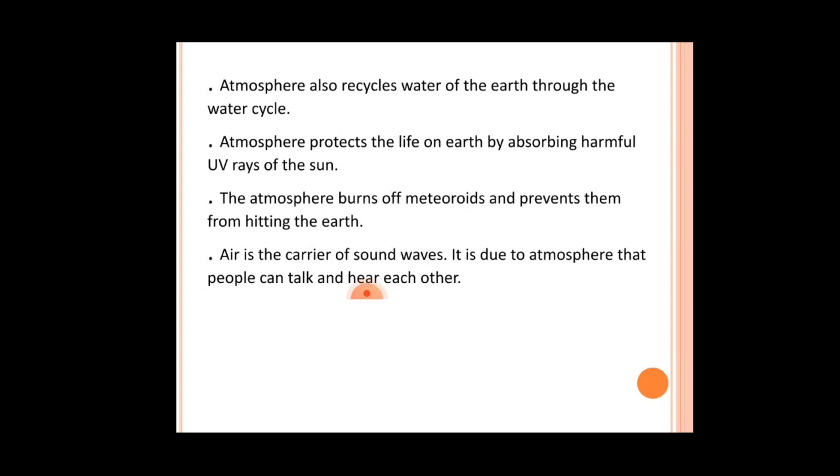Air is one of the major components for carrier of sound waves. It is because of atmosphere only we can hear, and anybody can hear our voice. If we talk and there is vacuum, nobody can hear our voice. That is why, due to atmosphere only, we can talk and hear each other. In this way, atmosphere is very much important for all of us.